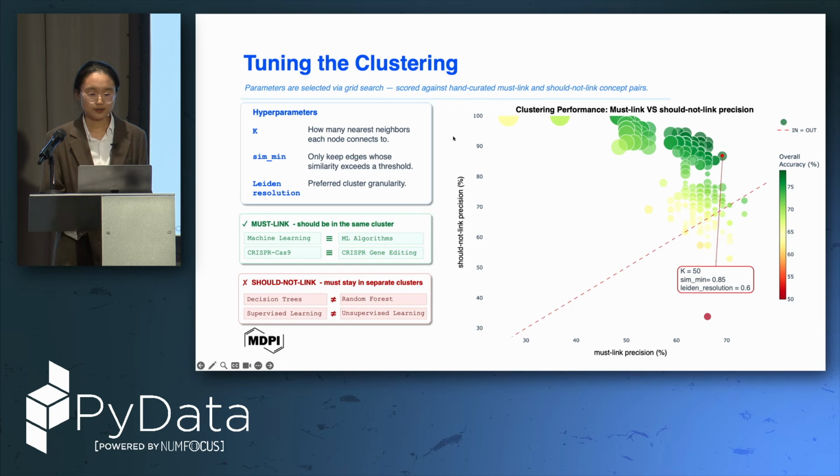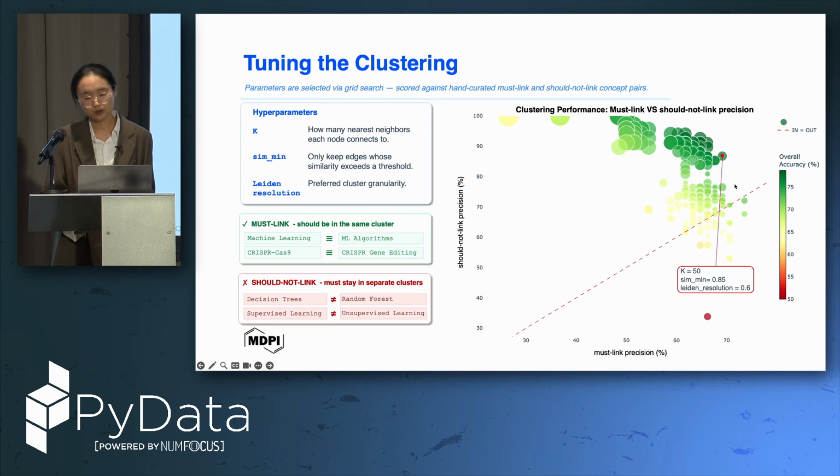And on the right, you can see our final precision scores. The size of the nodes means the number of clusters that Leiden finally gets. Where the number is larger, it means the cluster size is smaller, and where the number is smaller, the cluster size is larger.